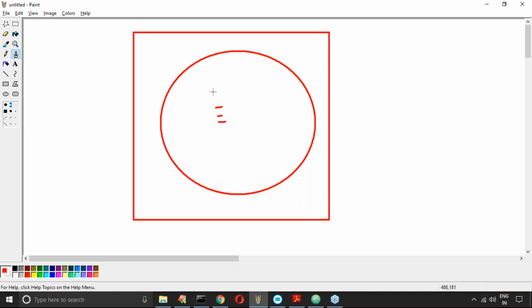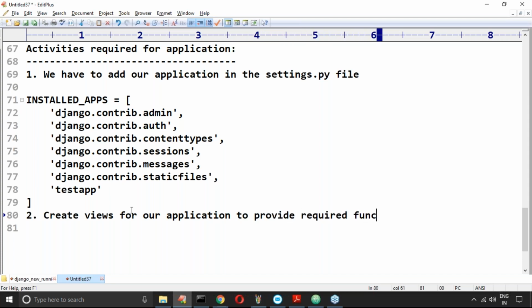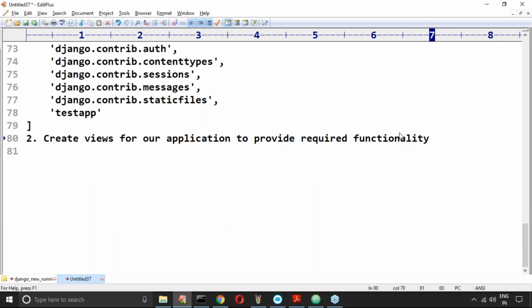Listen carefully. This is the project we have, this is the application I have. It is always expecting some functionality. We have to provide functionality to the end user. How can you provide functionality? That word is views. Create views for our application to provide the required functionality. Remember this one: if I want to provide some functionality, you have to create views.